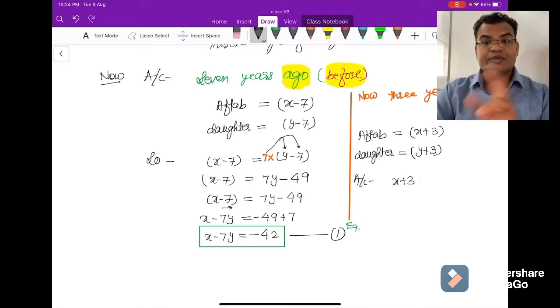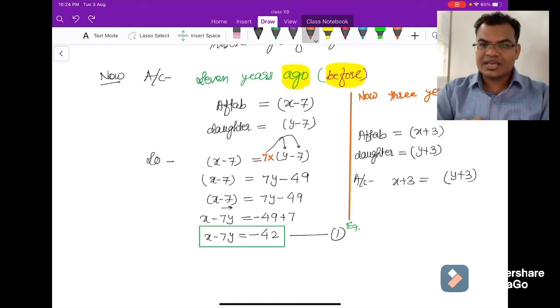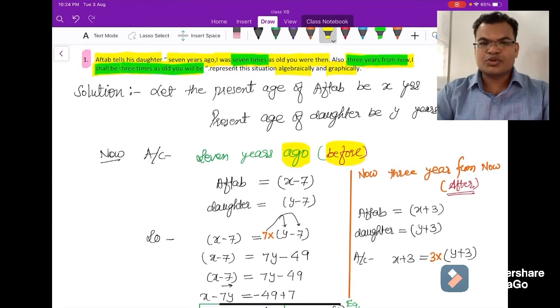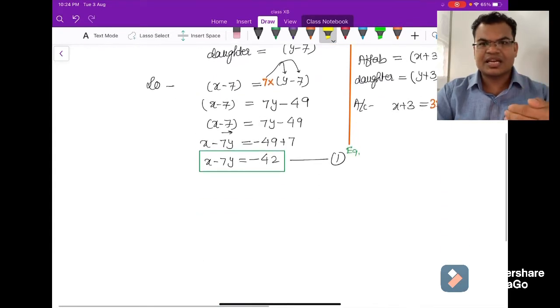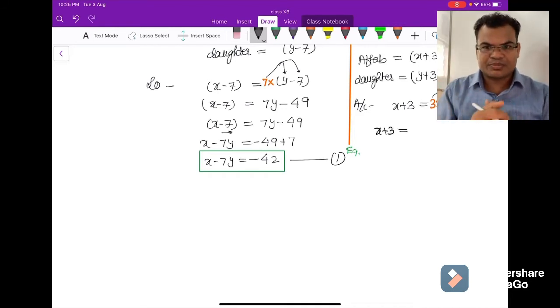Now the condition is between them. Aftab's age x plus 3 is 3 times, what is said? 3 times the age of his daughter. So we are multiplying 3 on the right hand side. I hope you understood this, because you will multiply: whichever age is greater, we keep it as it is, and we will multiply in the smaller one. So we did 3 times on the daughter's age. Okay, now x plus 3 is equal to, we'll multiply 3 into bracket y plus 3,